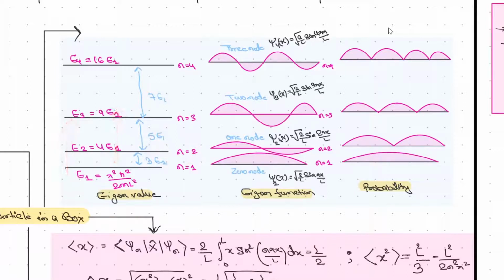If you draw the eigenfunction here, it's something like this. So here we have no node, here we have one node, here we have two nodes, and here we have three nodes, right? So this is important to note. Again, if you draw the probability function, right? What you need to do for the probability is just take the mirror image of this. It cannot be negative, right? So take the negative part upward. So it is what? The probability function. Try to draw these things in your examination. Okay.